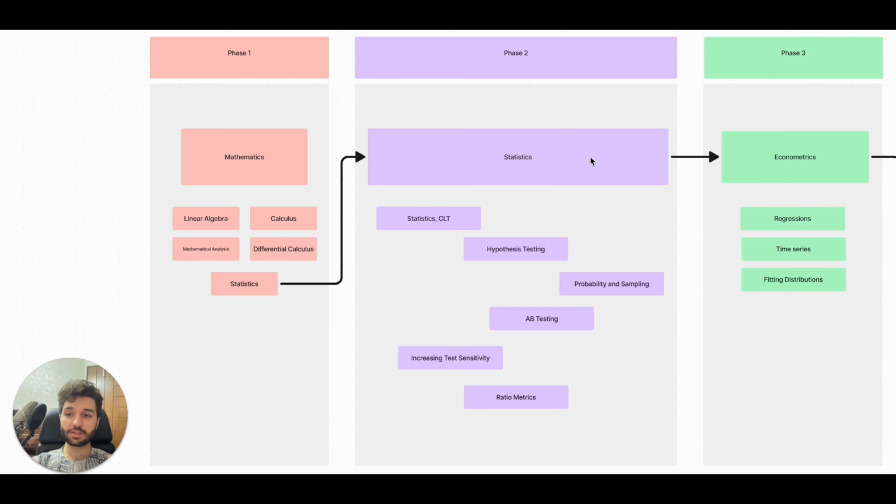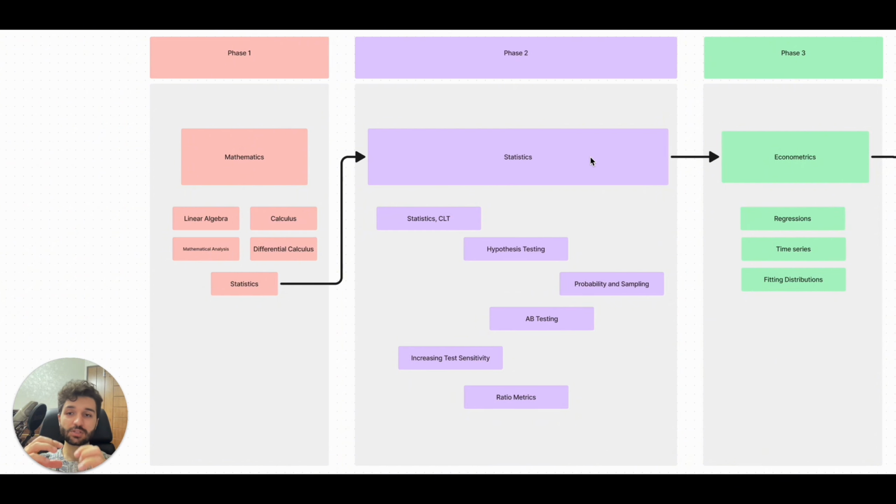After this phase 1, you can go to statistics, which we have in our phase 2. It's also really important. For example, you should know about the CLT, sampling, ratio metrics, and many other things in statistics that you can see in the picture and in the video.